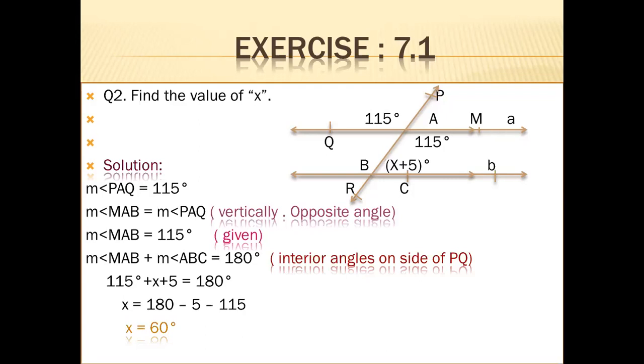x plus 5 and 115 become the interior angles of the parallel lines because both angles lie inside the parallel lines, and the interior angles are supplementary. Supplementary means the sum of these two angles will be 180. We give the condition here: 115 plus x plus 5 is 180. 115 and 5 is 120. When we shift to the other side, we subtract 120 from 180 and the value of x becomes 60 degrees.